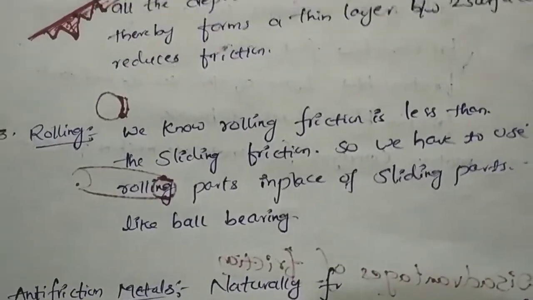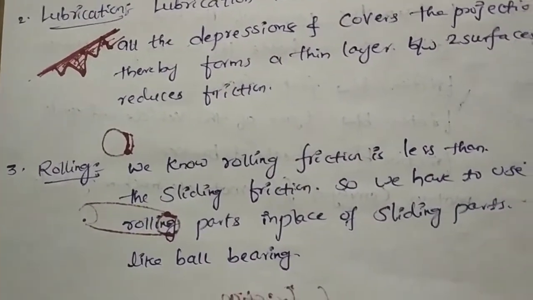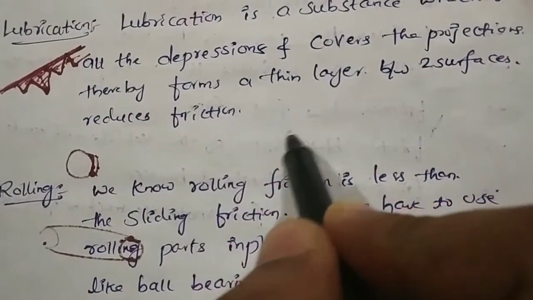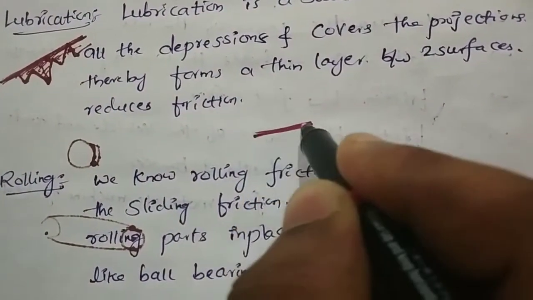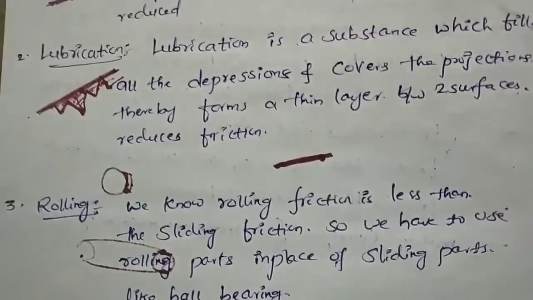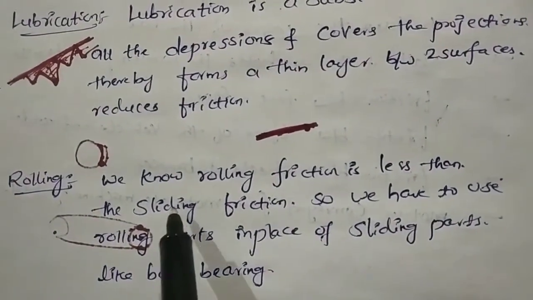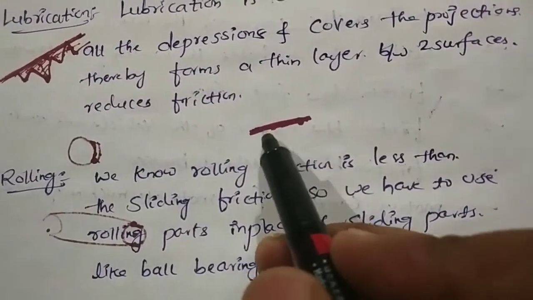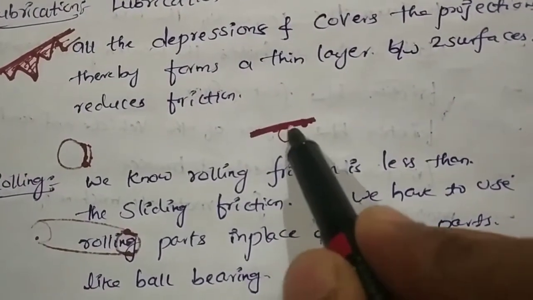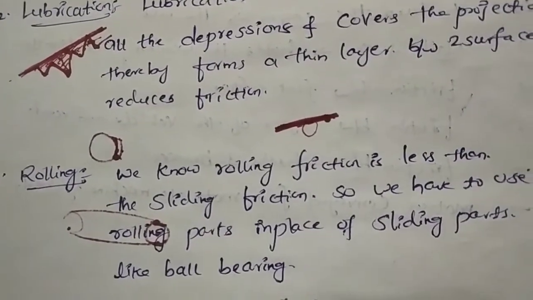Next one is rolling. In the previous class I said rolling has less friction compared to kinetic friction and static friction. If two surfaces are in contact like this, there is a large area of contact, so the friction will be more and the interlocking will sometimes be more. Therefore, if you use rolling parts in place of this, the friction is very less. That's why by using rolling parts we can reduce the friction.